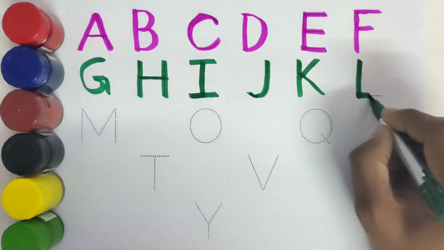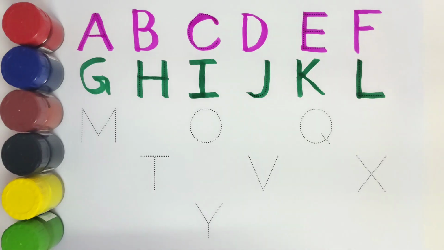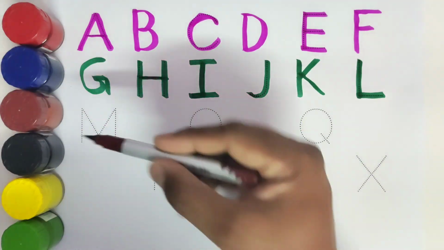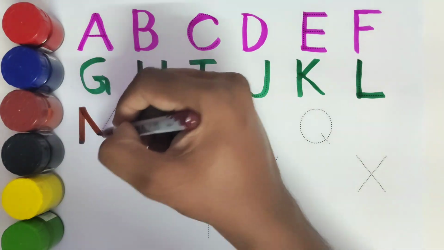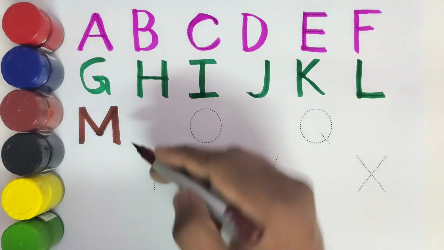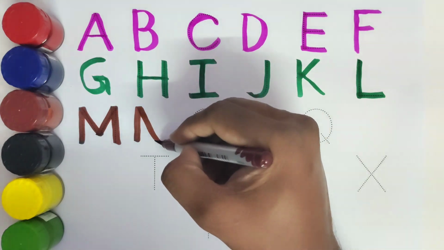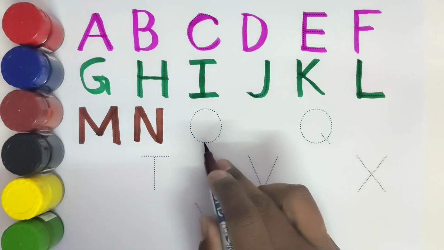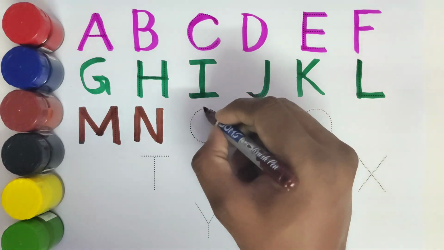L for lion. This is M. M for monkey. What comes after M? N. N for nest. This is O. O for owl.